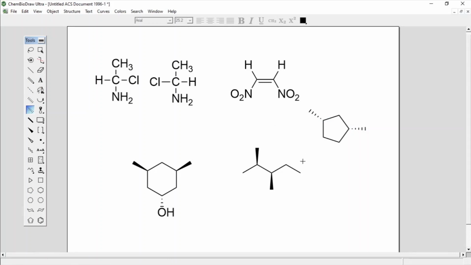What about this molecule? Chiral or achiral? Why is this molecule achiral? It passes which type of symmetry? Tell me the name of that symmetry.